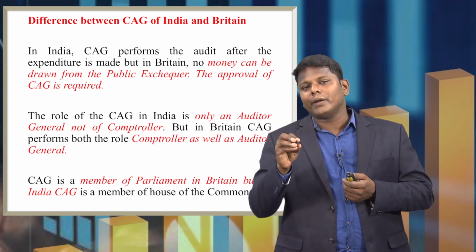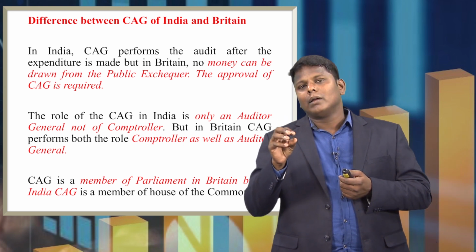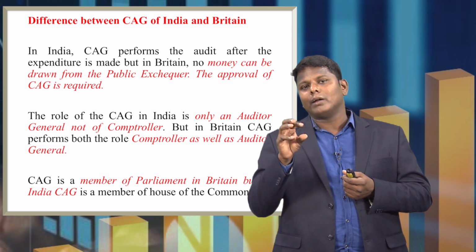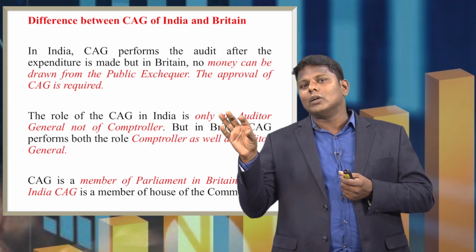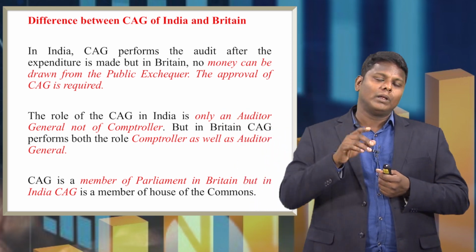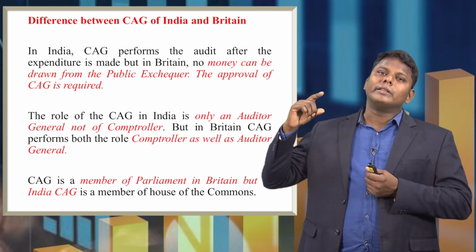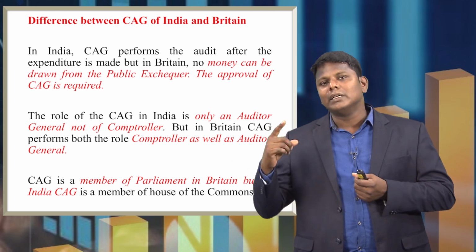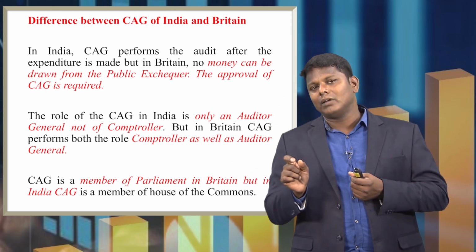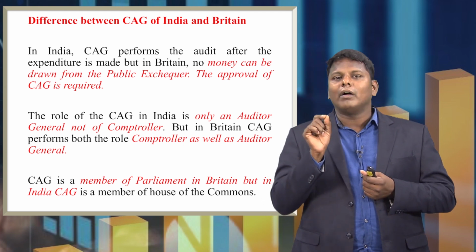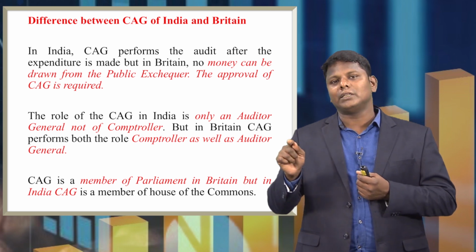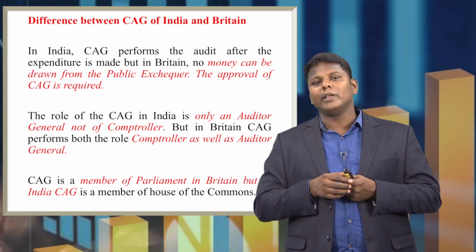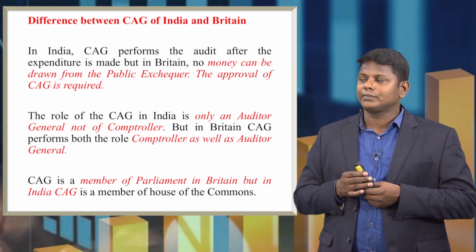Which means if they are preparing the budget, if they are preparing to spend certain money on so and so expenditure, before that they will give this request to the CAG. CAG will check whether this is appropriate or not. Post approval of the CAG, then only they can borrow money from the public exchequer.